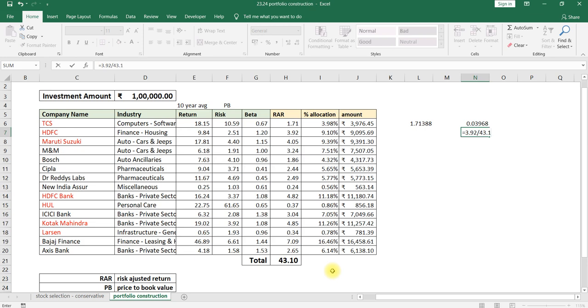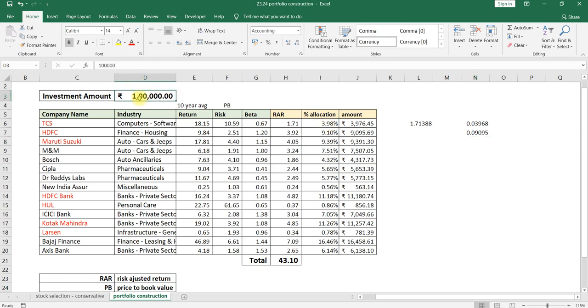In your calculator, just calculate those things. Okay, 9.09, in the sense 9.1% need to be invested in HDFC. Once you have calculated for all the stocks, I need to know in terms of amount. I am not going to allocate in terms of percentage, right? I'm going to invest 1 lakh rupees among 15 stocks.